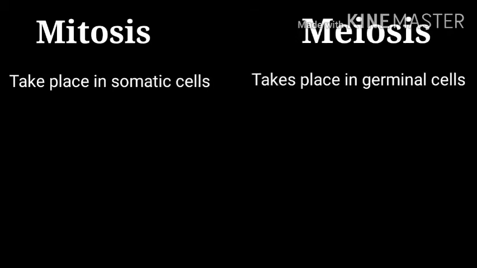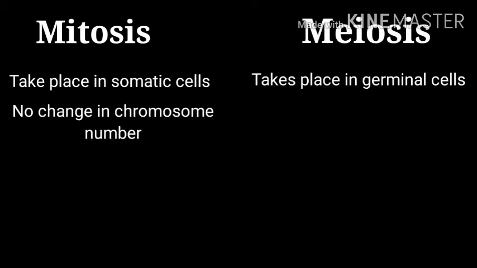Let us examine the differences between mitosis and meiosis. Mitosis takes place in somatic cells, whereas meiosis takes place in germinal cells. In mitosis, there is no change in the chromosome number.